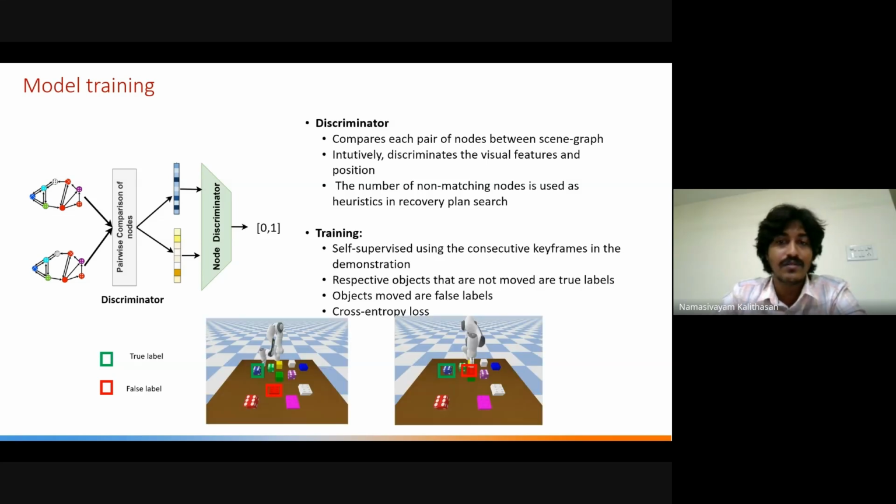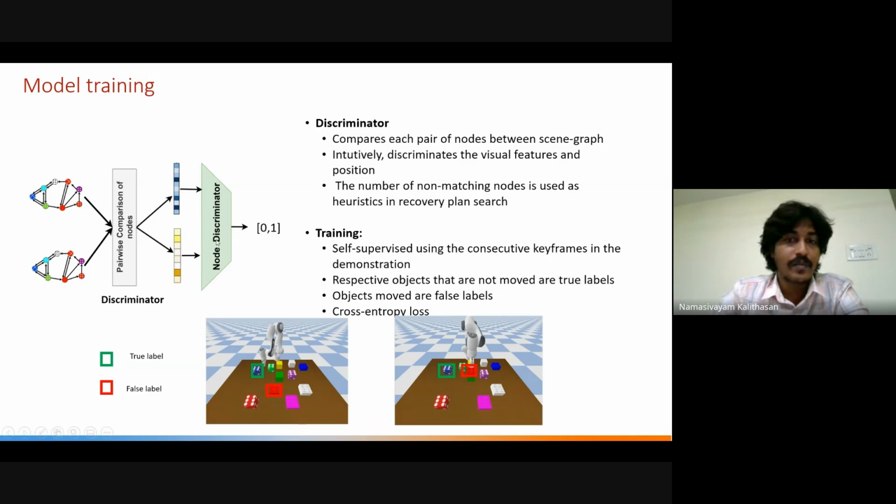So what we do is a data augmentation between two consecutive keyframes. We take the object, one object would be moved and the other objects would hopefully be kept in the same place. So we take the objects that are moved as false labels and the objects that are not moved as true labels. The discriminator is trained to predict the discrepancy in the node features.